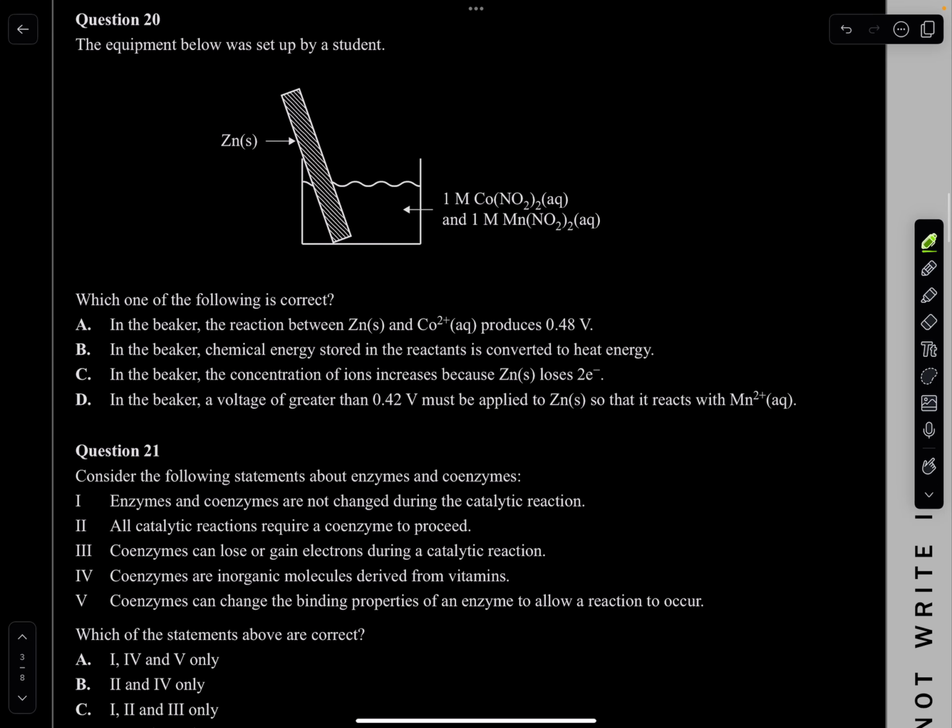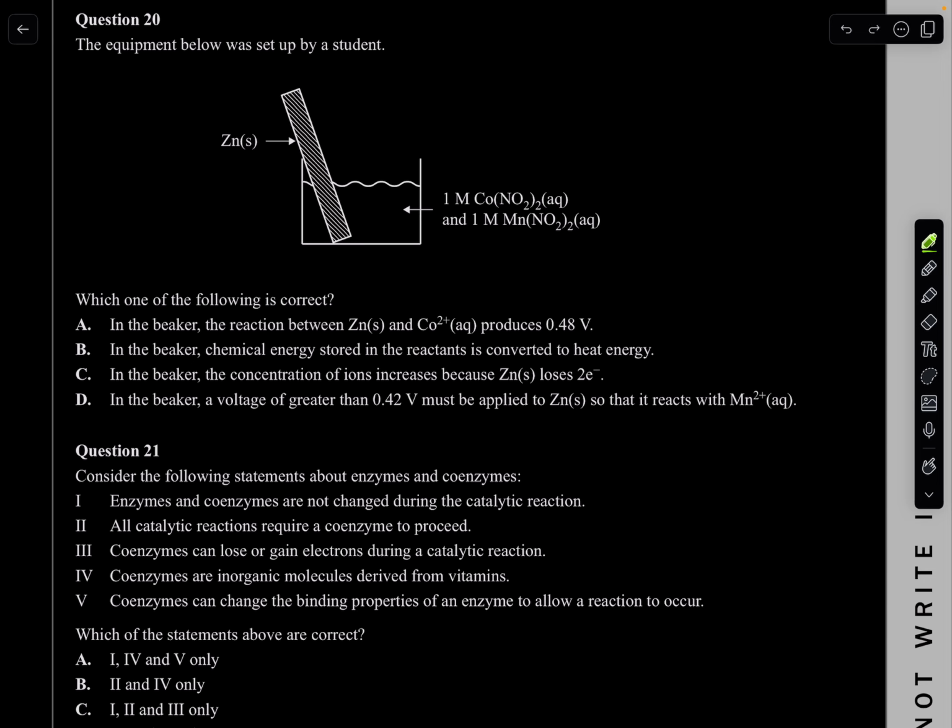Question 20. The equipment below was set up by a student. Okay, so we can see that he's put zinc metal on this. Which of the following is correct? In the beaker, the reaction between zinc and this produces voltage. Okay, let me tell you one thing. No, this is not going to produce any voltage. Why is that? It's not a circuit. If they do react, it's just going to be a spontaneous reaction that releases heat energy. It's basically chemical energy to heat energy. There's not even a voltage that's going to be produced.